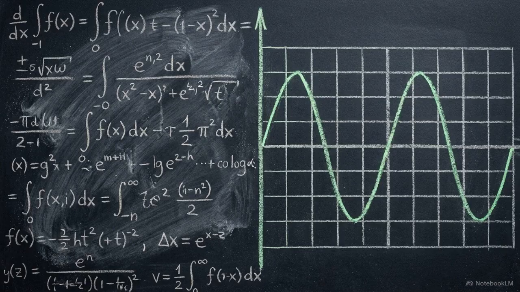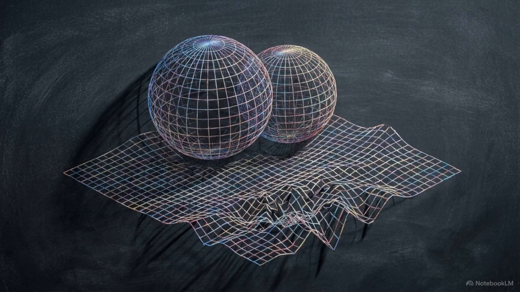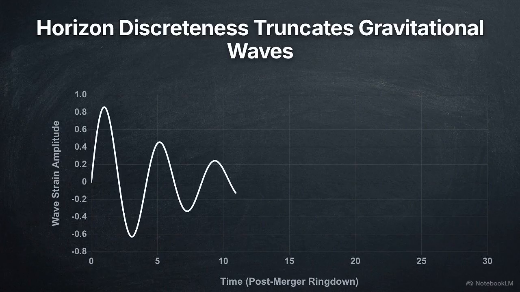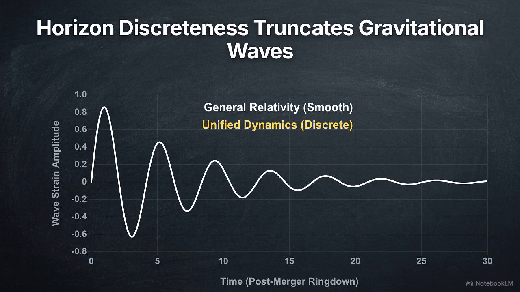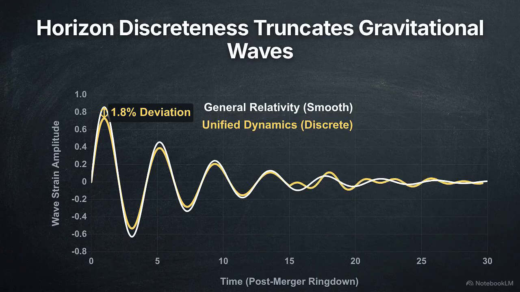To move from mathematics to science, the unified dynamics framework must offer a falsifiable physical prediction. The definitive test for a discrete horizon lies in the ringdowns of merging black holes. Because a discrete horizon acts as a partially reflective boundary, it should cause a 1.8% truncation in the amplitude of gravitational wave overtones, followed by structural echoes.